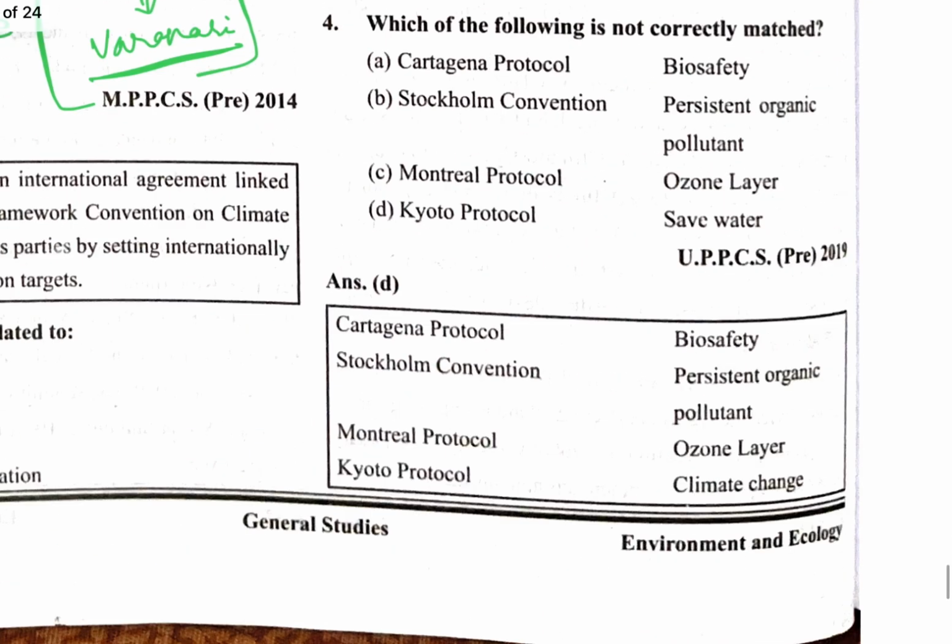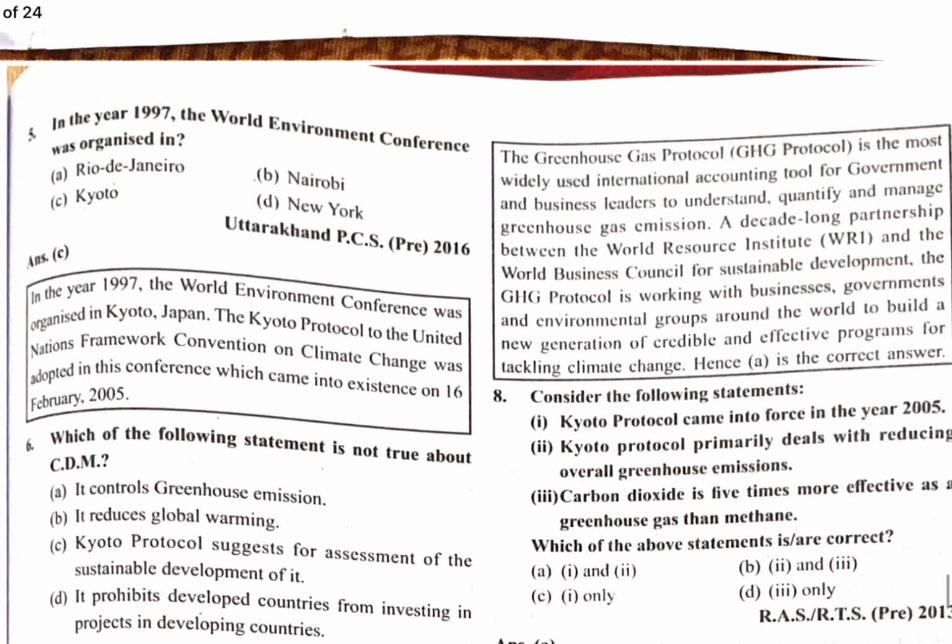Next one: which of the following is not correctly matched? Cartagena Protocol related to biosafety. Stockholm Convention related to persistent organic pollutants. Montreal Protocol, ozone layer. Kyoto Protocol, climate change. So next question. In the year 1997, the World Environment Conference was organized in Kyoto.